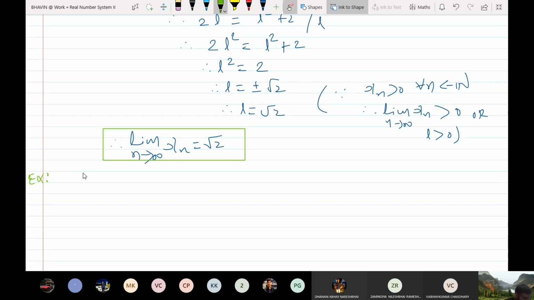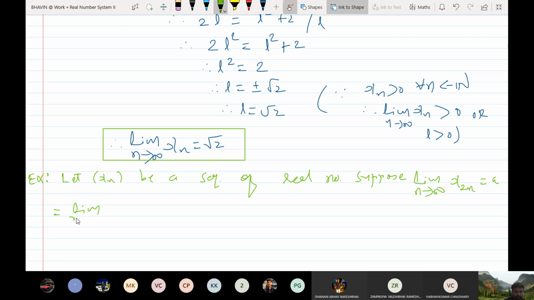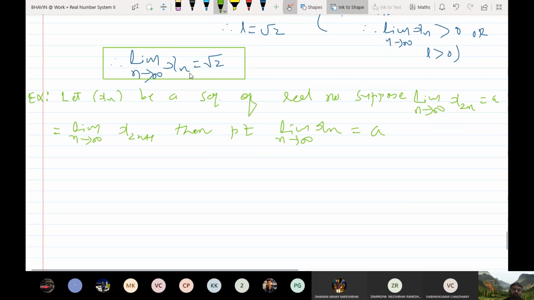Let xn be a sequence of real numbers, and suppose the limit as n tends to infinity of x2n is equal to a, which is equal to the limit as n tends to infinity of x2n plus 1. Then prove that the limit of xn as n tends to infinity is also a. I told you this here, right? If the limit of xn is a, then the limit of xn plus 1 is also the same. This is the same thing. If the limit of both of these is a, then what do I have to prove about the limit of this one?